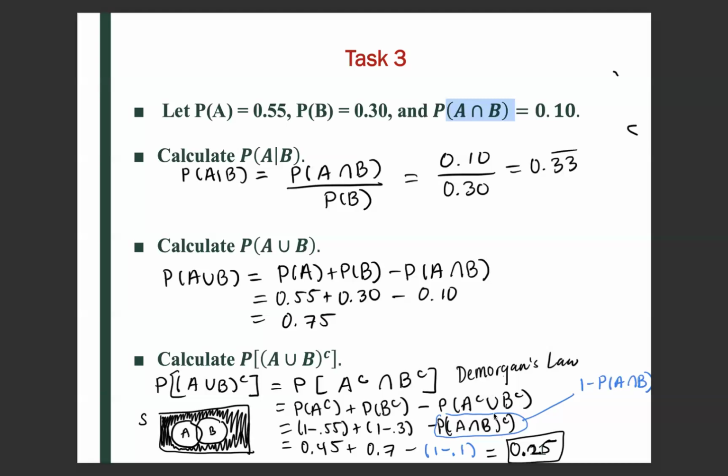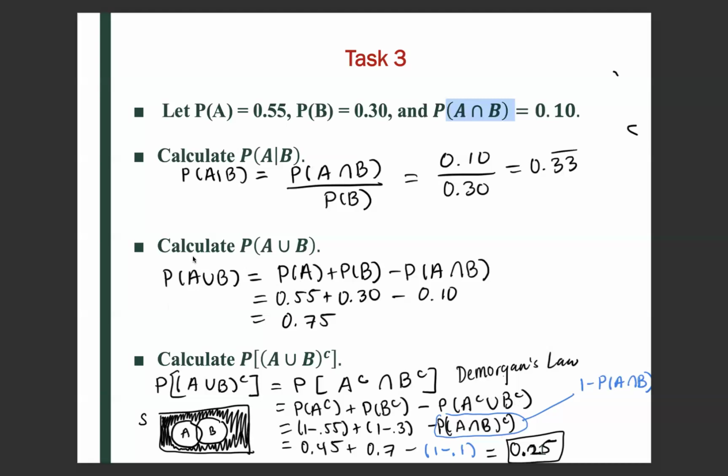Essentially, if you look at this previous problem just for the equation, I know now we're dealing with complements of our events.